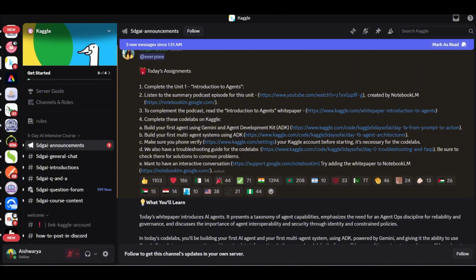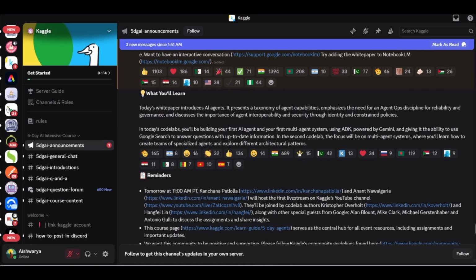Then again go and verify your email. Verification is really required for this task. Make sure to follow all the troubleshooting instructions as mentioned here. So just follow all the resources, and at the end you have seen you need to be interactive for this course. As you can see, India is the most interactive country of all the ones given.